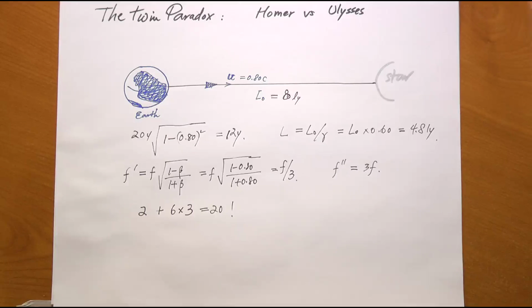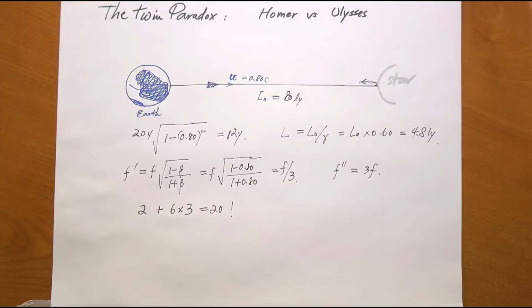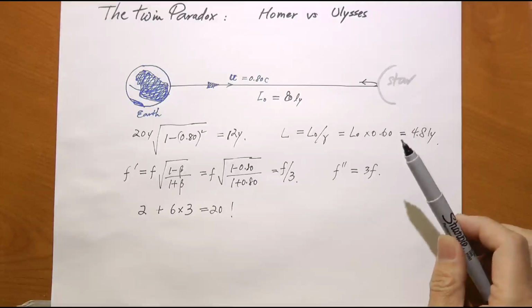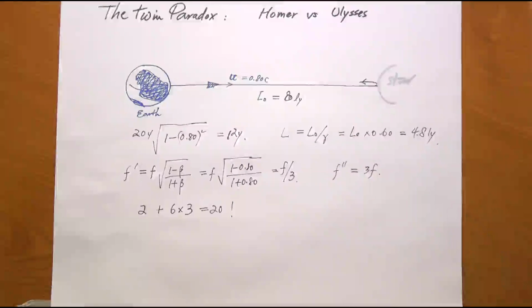Okay? So we have resolved part of this paradox, and that is, indeed, Homer has aged 20 years. Ulysses agrees with Homer now on that. But to completely resolve this problem, let's look at the other side of the story, and that is, according to Homer, how much older would Ulysses get?